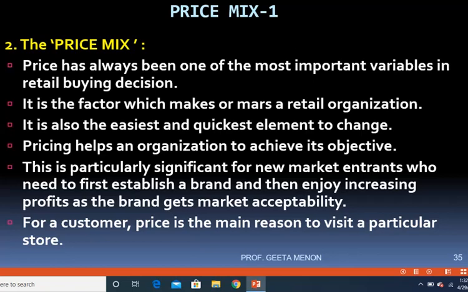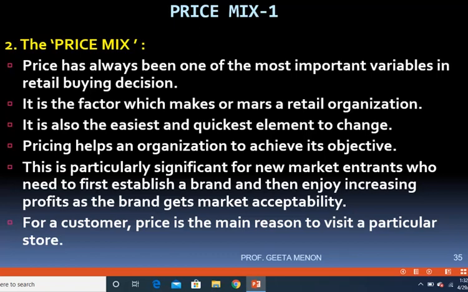This is because price is what generates revenue to the organization. Only if they get back money from what they sell can they make the payment to their employees, and they can purchase raw materials and again carry out the production process for further sale.